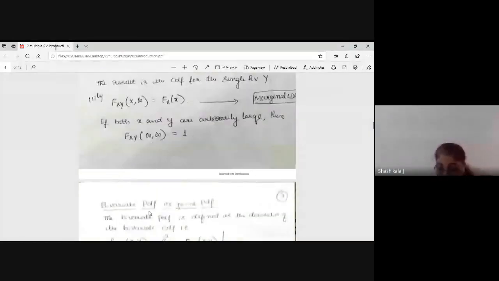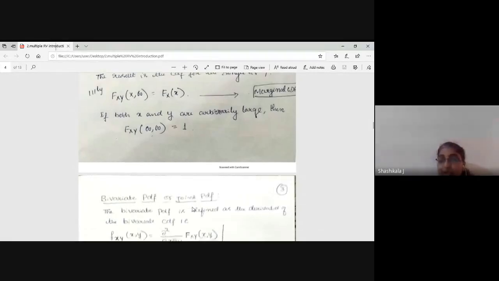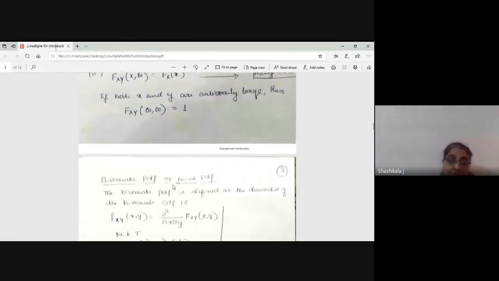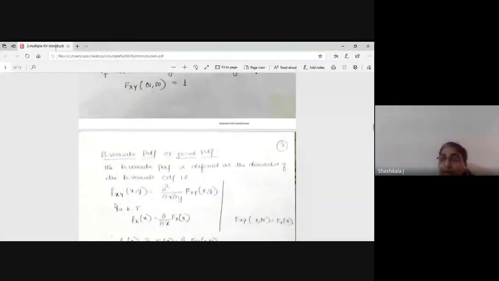Now here it is the bivariate PDF, or joint PDF, represented by small f of x, y. For a single random variable, f of x is equal to d by dx of F of x.